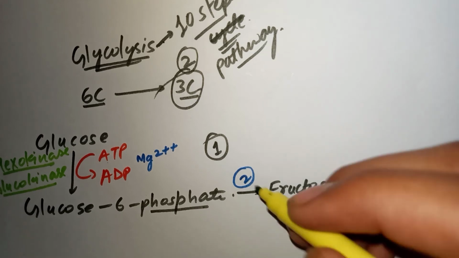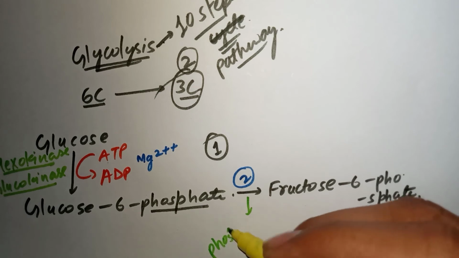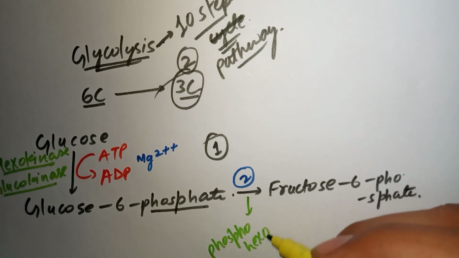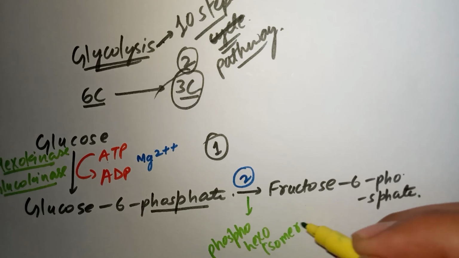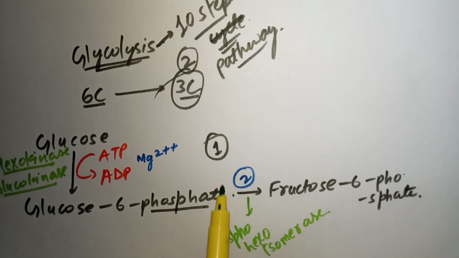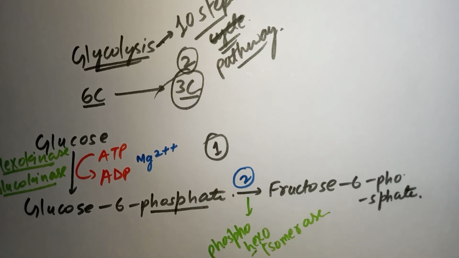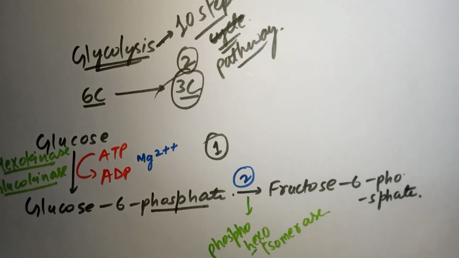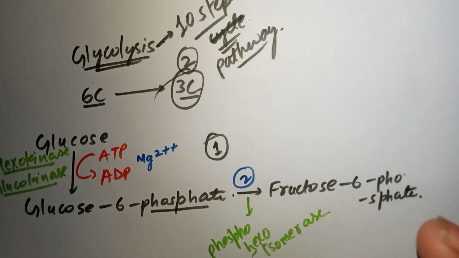All right. So what we need there is phosphohexoisomerase. So how are you going to derive this? Phospho from phosphate, hexo means 6, like these both are 6 carbon molecules. So phospho from phosphate group, hexo from 6, and isomerase, like glucose and fructose are isomers. All right. So phosphohexoisomerase is the enzyme used. It's simple. Fructose 6 phosphate formation takes place from glucose 6 phosphate with the help of phosphohexoisomerase.